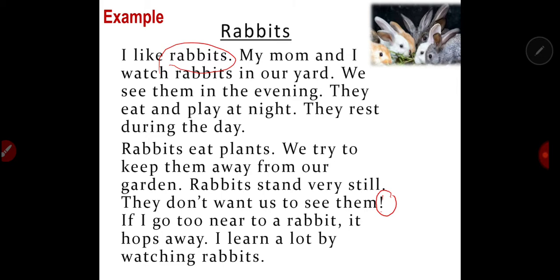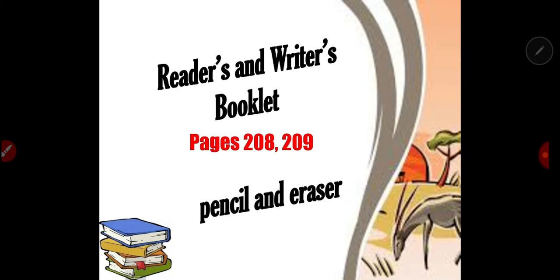So in this activity later on, you're going to copy the example that I will give, and I will flash it on the screen and write it in your copybook. Okay. So, kindly grab your Readers and Writers booklet, page 208 and 209, along with your eraser and of course your pencil.